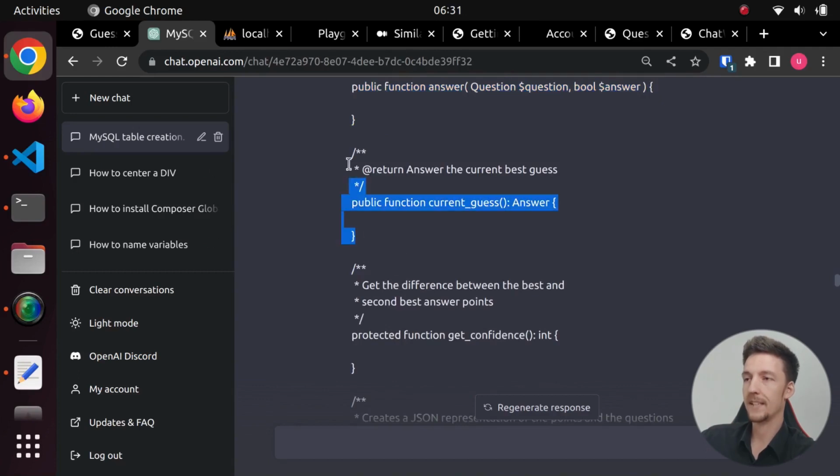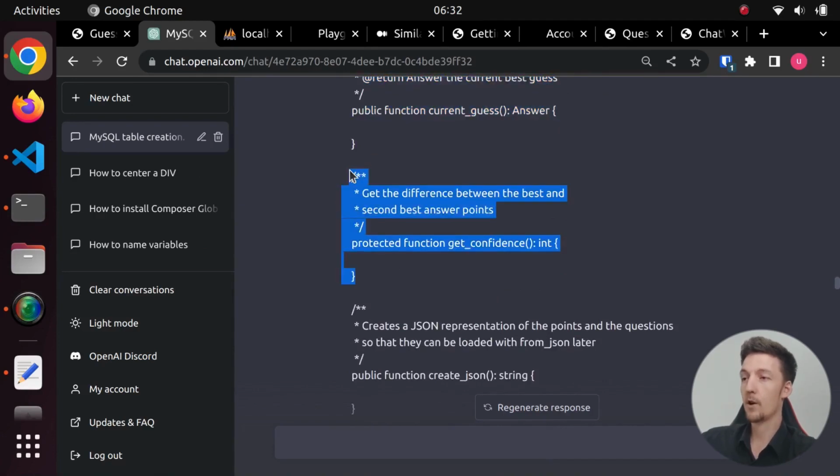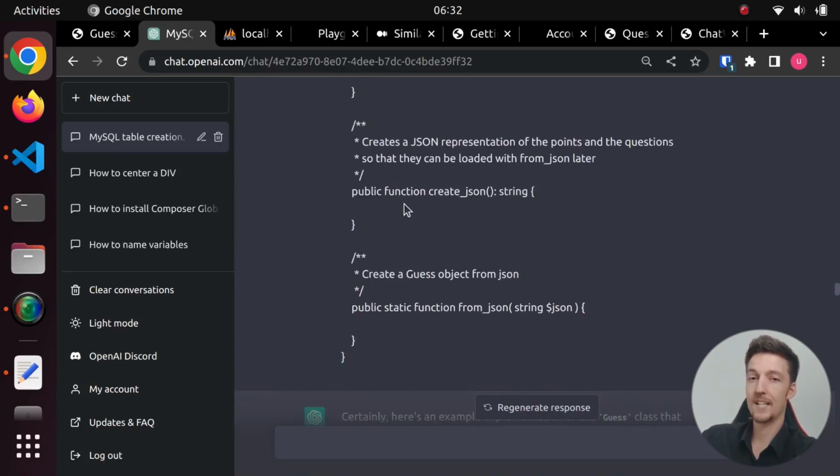Same thing with the current guess, so this should return what is the current best guess based on the answers. And then I want to have the confidence, like how confident is it that the question is correct. So basically just the difference between the best points and the second best points. And then I wanted to create a JSON representation of this so that I can save it on the disk, so that I can persist the guess over multiple requests. And then of course I need to get it back from the JSON. So I added these methods, but I didn't implement them at all.